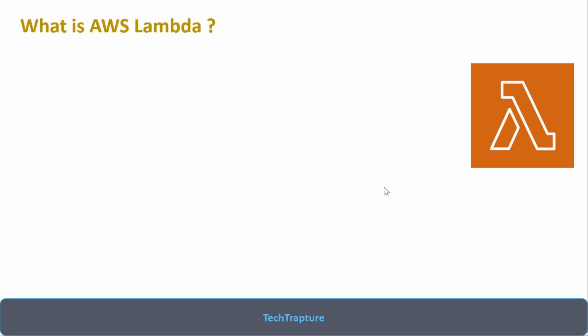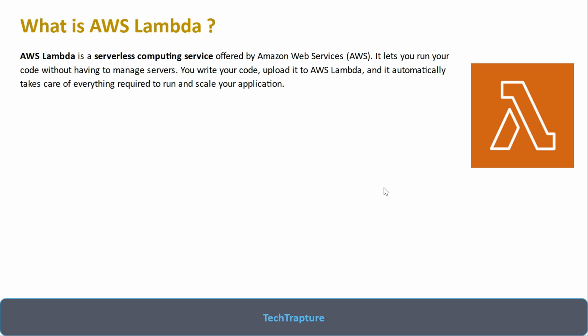So now let's see what is AWS Lambda function. AWS Lambda is a serverless computing service offered by AWS. It lets you run your code without having to manage servers. You write your code, upload it to AWS, and it will automatically take care of everything required to run your code. Now let me explain in simple language.